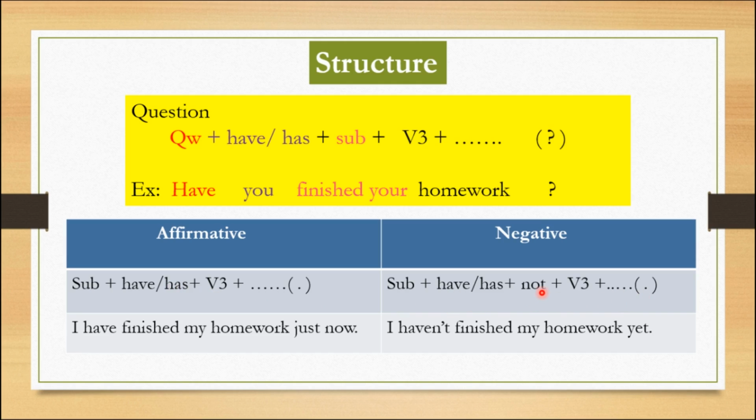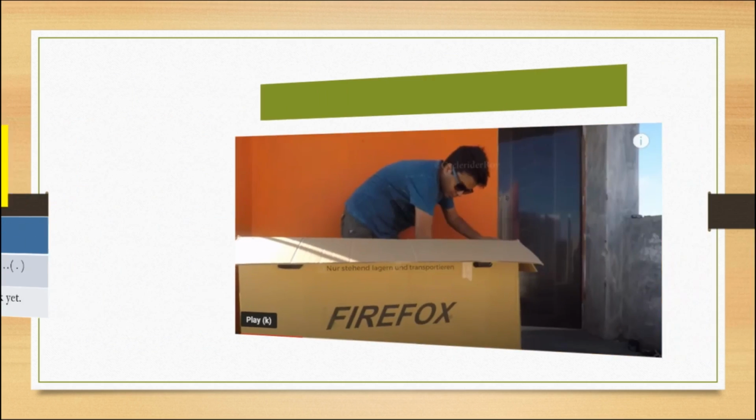Where does it locate? It locates in between the helping verb and the main verb, as in present continuous tense. Not only in present continuous and present perfect, but in all tenses usually negative words come between helping verbs and main verbs. Let us check two answers. I have finished my homework just now. I haven't finished my homework yet. These two are the answers for the question given above.